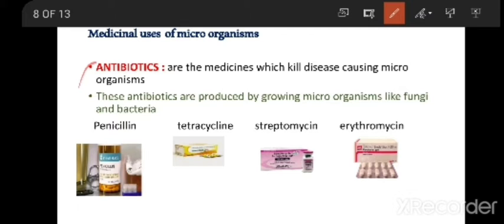So what are antibiotics? Antibiotics are the medicines which kill disease causing microorganisms. These antibiotics are produced by growing microorganisms like fungi and bacteria. That means antibiotics are produced with the help of microorganisms only.